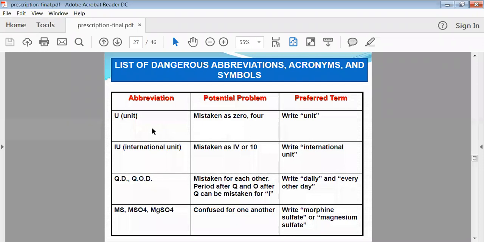Suppose he is writing 0.01 milligram or 0.1 gram, and while writing the decimal point he makes a mistake, then your pharmacist will also make the mistake, and finally your patient will receive the wrong dose. So for that purpose the pharmacist as well as the physician must have an appropriate idea about the abbreviations, so that mistakes do not happen.